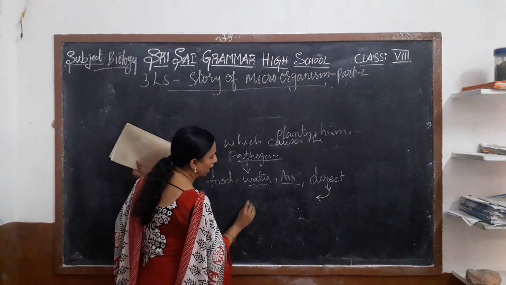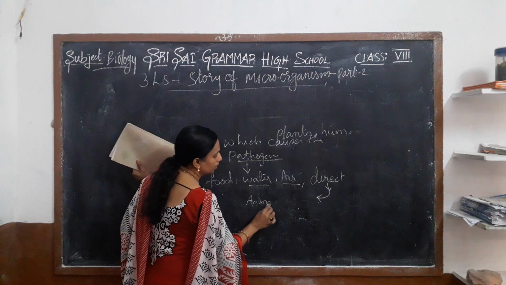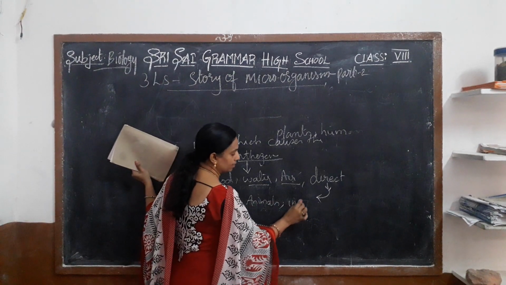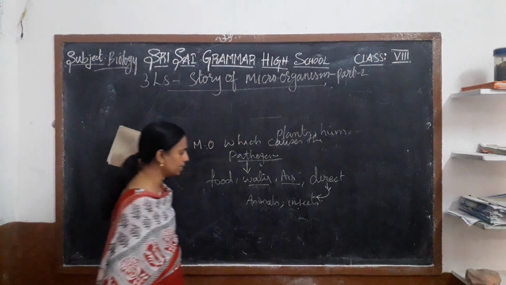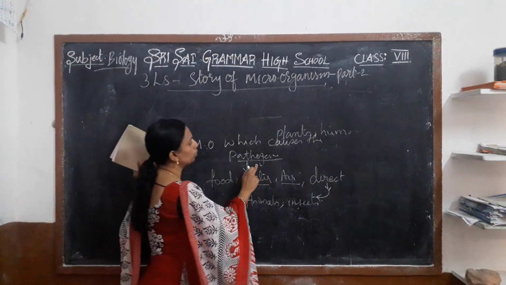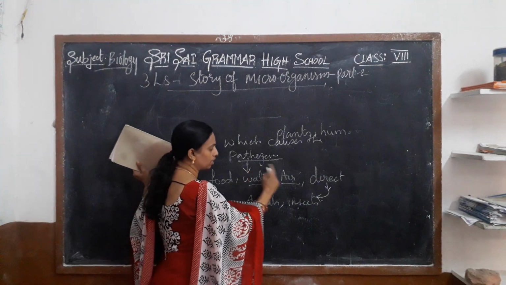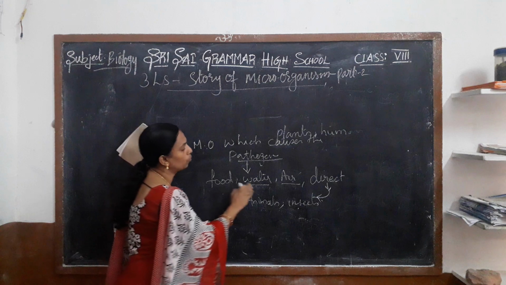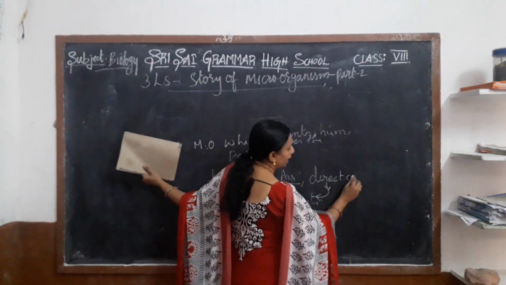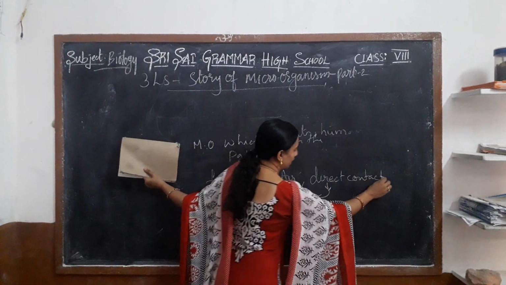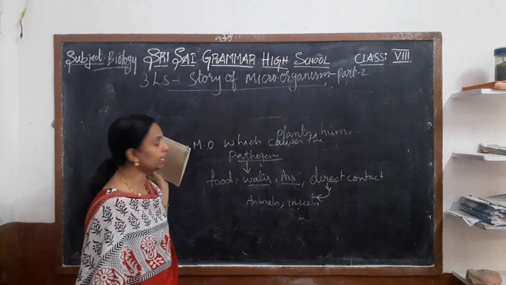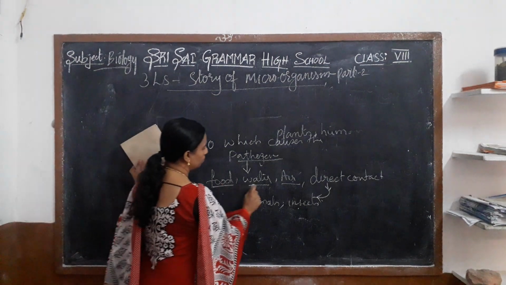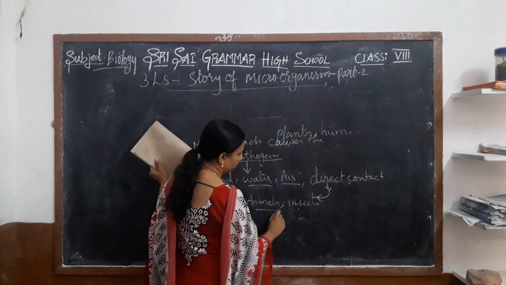And through animals and insects also, the pathogen will enter into our body. These pathogens which cause diseases enter through food, water, air, direct contact, animals, and insects.